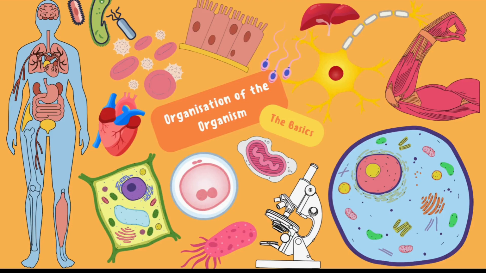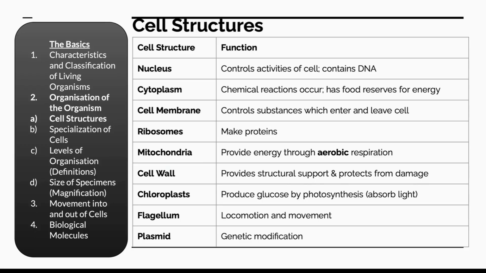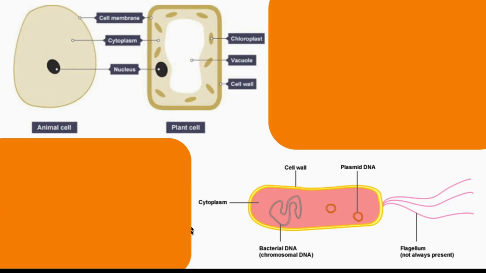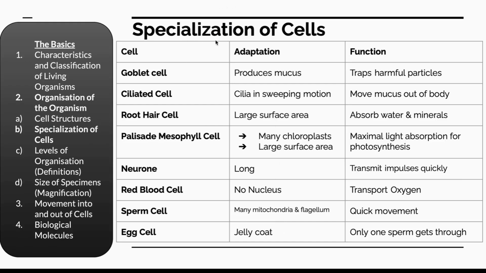Organization of the organism. This chapter focuses on the structures and functions of cell organelles, including the nucleus, cytoplasm, cell membrane, ribosomes, mitochondria, cell wall, chloroplast, flagellum, and plasmids in animal, plant, and bacterial cells. The functions and adaptations of specialized cells, which are ciliated cells, root hair cells, palisade mesophyll cells, nerve cells, red blood cells, sperm cells, and egg cells, must also be understood.